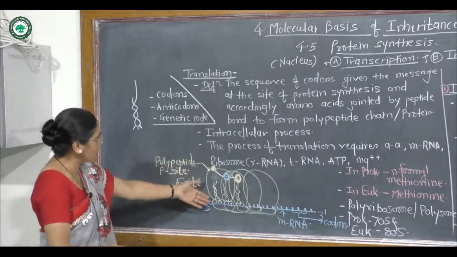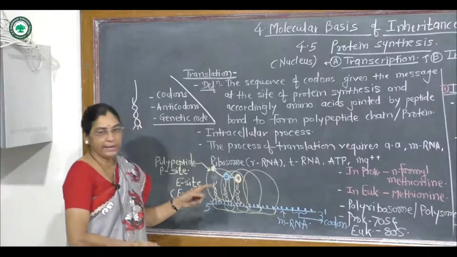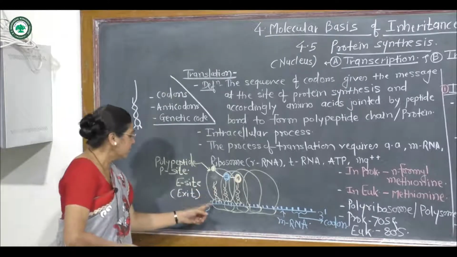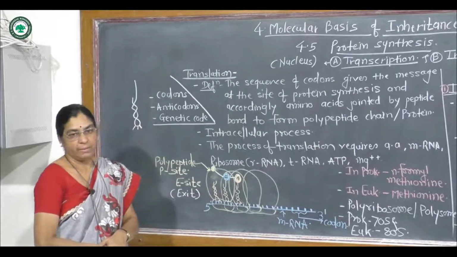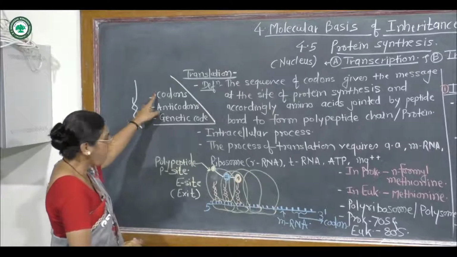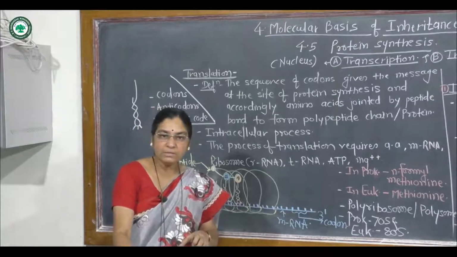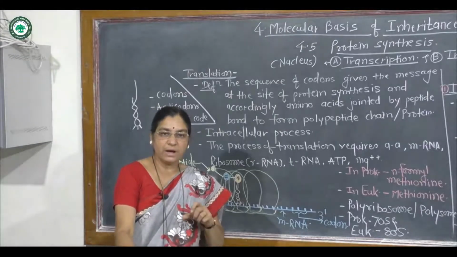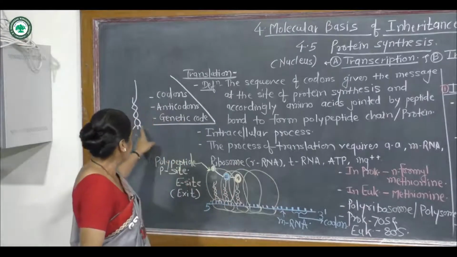At the time of protein synthesis there is always specificity in the linkage of codons with anticodons. That means the messenger RNA links with the tRNA by codons and anticodons which are complementary to each other.